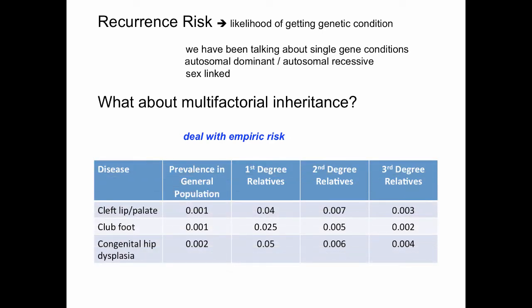And so, for example, these are just some empiric risks of conditions we know. The prevalence of cleft lip or palate in the general population is 0.001. The same for club foot. Congenital hip dysplasia, maybe 0.002. We just know from empiric risk that first-degree relatives have a 0.04% chance, for example, of having cleft lip or palate. Second-degree relatives, a 0.007 chance. Third-degree relatives, 0.003. So when you're dealing with multifactorial inheritance, you can't really calculate recurrence risk. You have to look at what the data show and just give that information to patients.